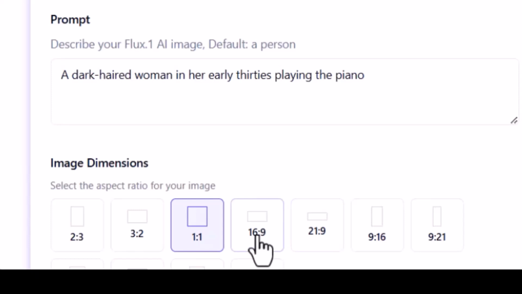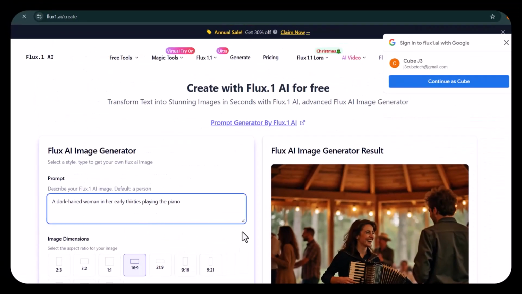Basically there are some standard aspect ratios which we know. 1:1 is of course for Instagram, then 16:9, which is landscape, suitable for YouTube. 9:16, I mean to say, is a portrait video good for TikTok and other social media platforms. So now let's proceed. For the sake of this video, we'll be proceeding with 16:9. Click on it and then go and bring in your prompt.